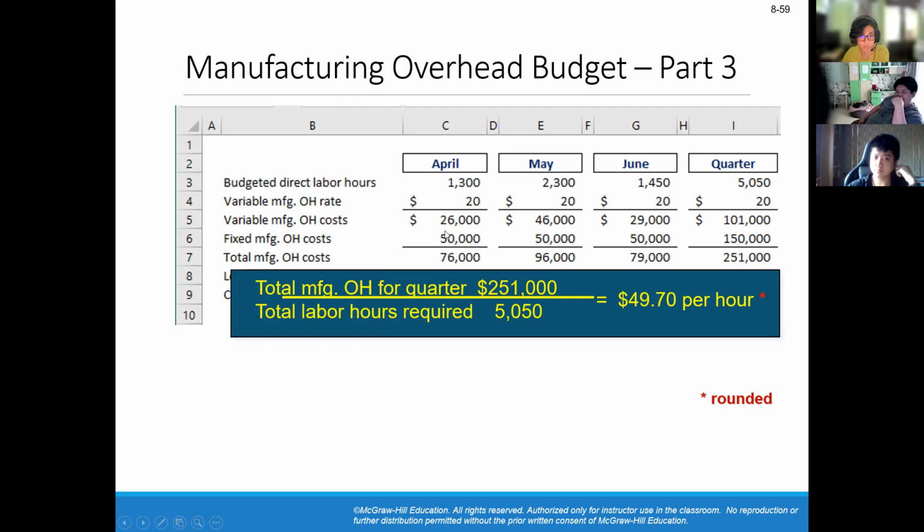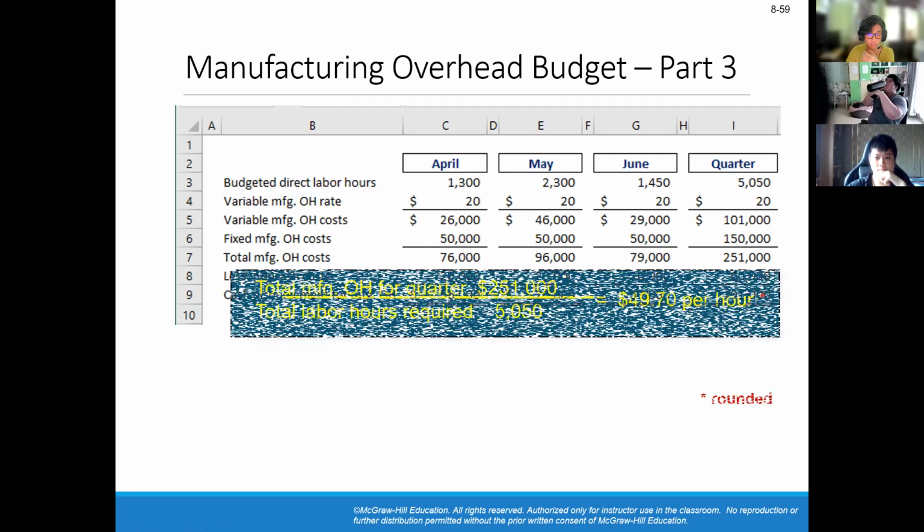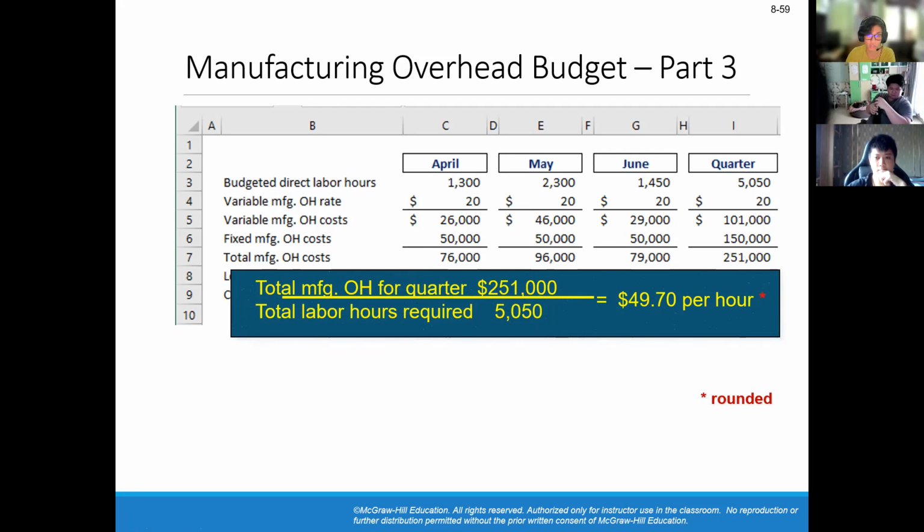So the variable manufacturing overhead rate is $20 per hour, and then manufacturing overhead costs. We multiply the labor hours by the manufacturing overhead rate. That gives us the manufacturing overhead cost, and we add that to the fixed manufacturing overhead cost to get the total manufacturing overhead cost. If you want to find out the manufacturing cost, we divide the total quarter manufacturing overhead cost by the total labor hours to get the average $49.7 per hour.